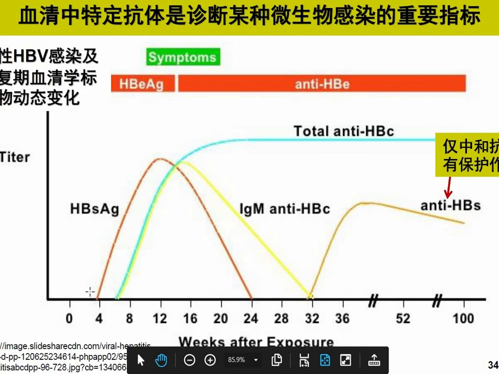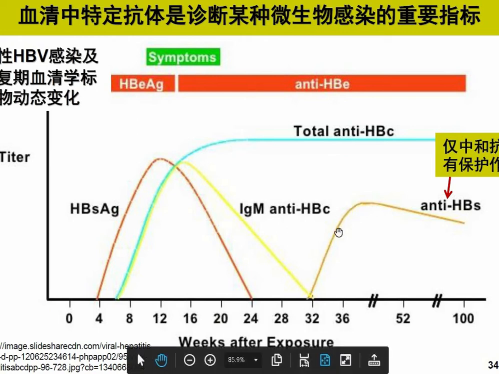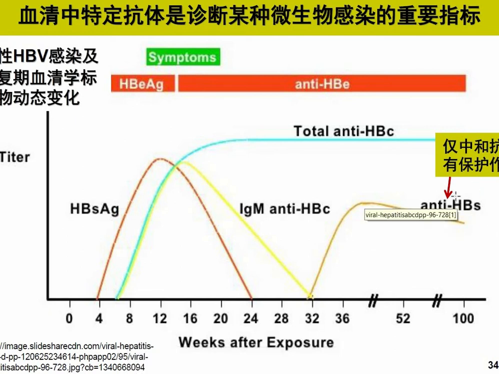Okay, now there is a graph of how immunoglobulin works. First of all, antigen appears in our body. For HBV, hepatitis B virus, the example is given. It will increase, and at that time our antibody is also formed. Antibody also increases, and then antigen starts decreasing. IgM is formed to protect from HBV antigen. Then it will also decrease, and the later one, anti-HBs, is produced if infection occurs again. This is for later.